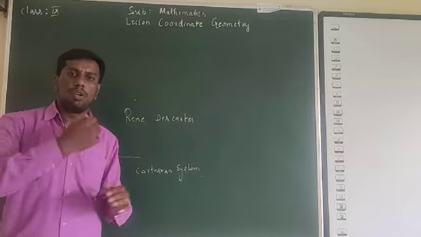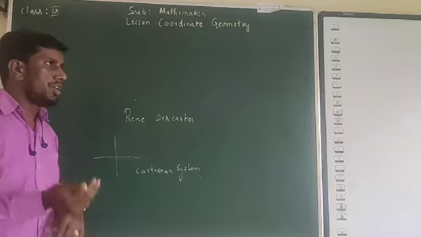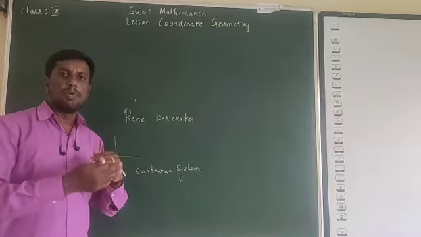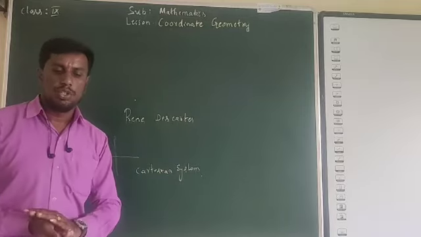We will overview what we studied there and include that information in coordinate geometry.